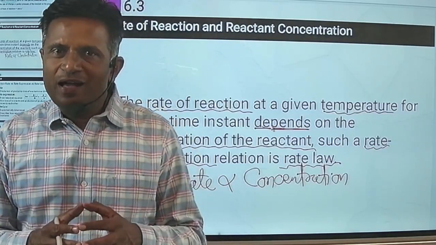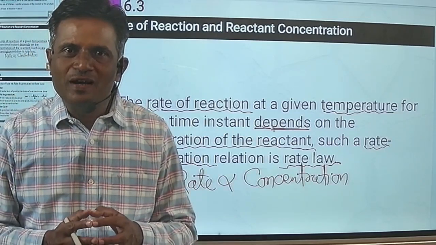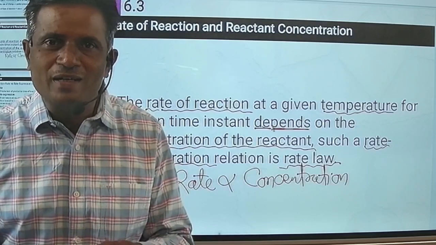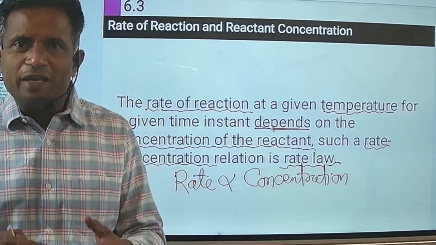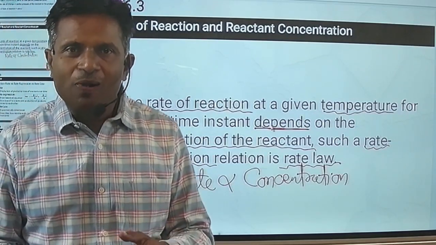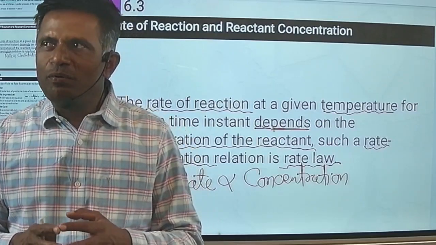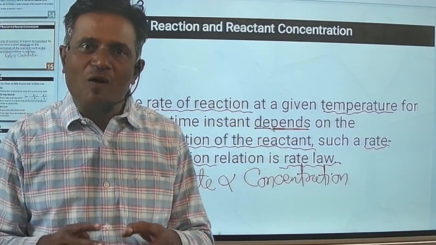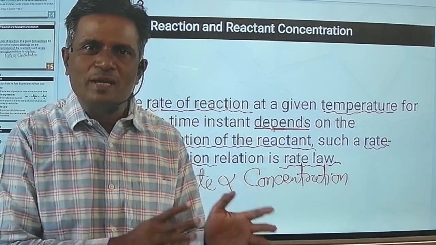But here, as far as this particular kinetics topic is concerned, we are not dealing with all reactant concentrations. That means whenever we express the rate law for any chemical reaction, it is not the case that all the concentrations of reactants determine the rate of reaction.